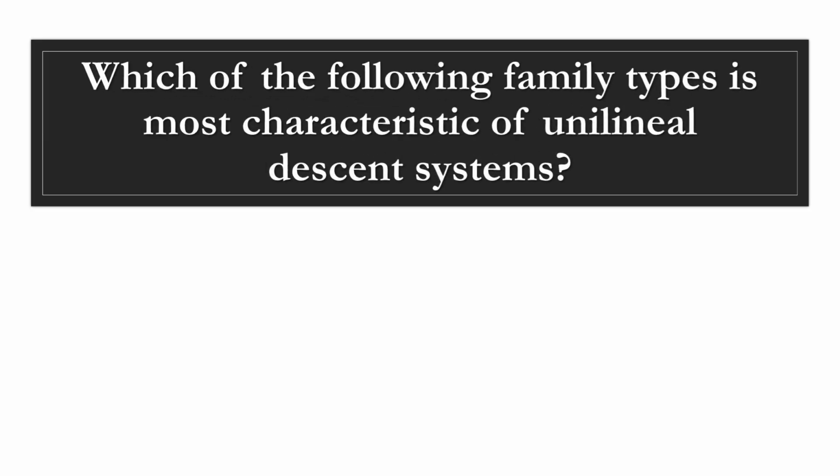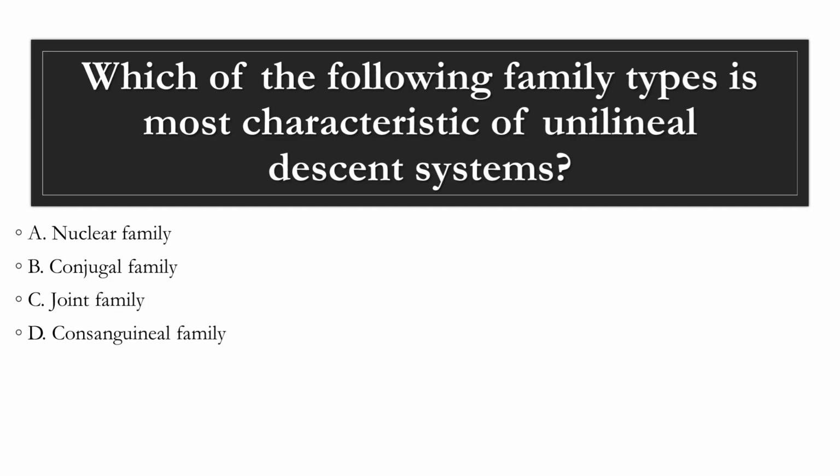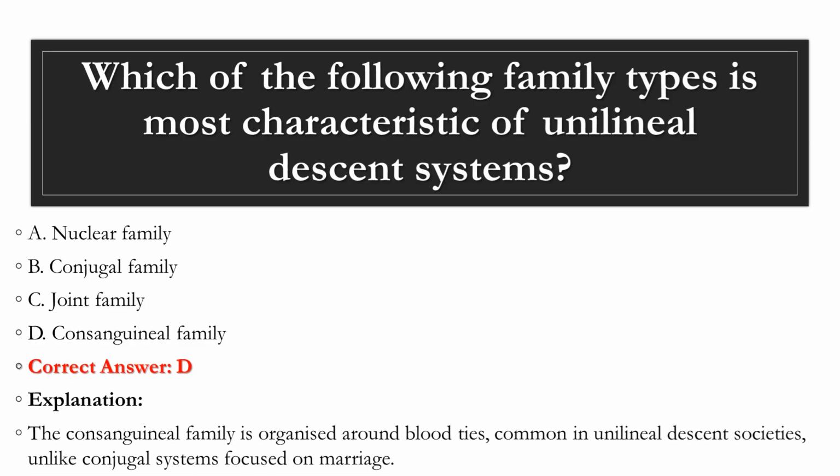Question 5. Which of the following family types is most characteristic of unilineal descent systems? A. Nuclear family. B. Conjugal family. C. Joint family. D. Consanguineal family. Correct answer, D. Explanation. The consanguineal family is organized around blood ties, common in unilineal descent societies, unlike conjugal systems focused on marriage.